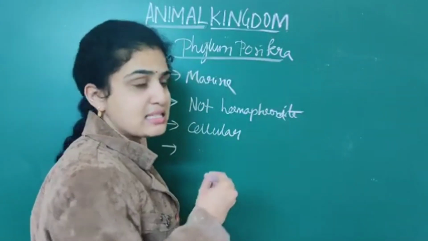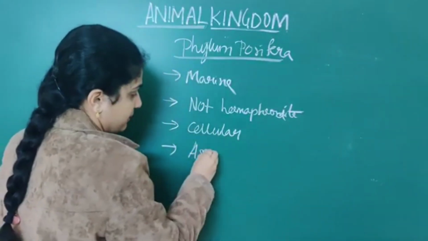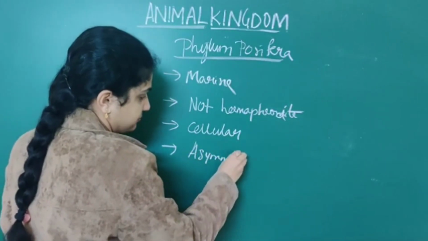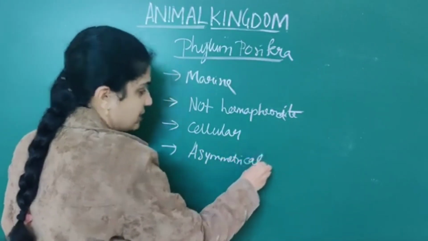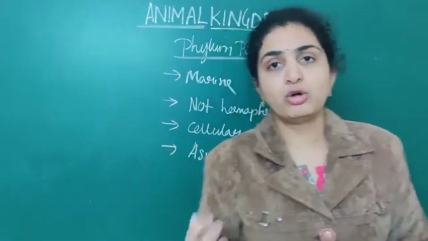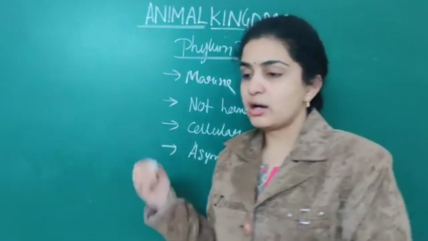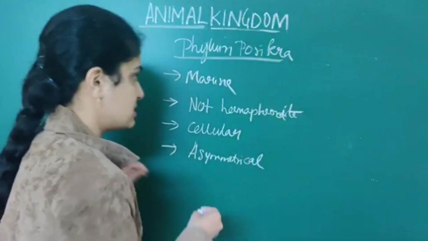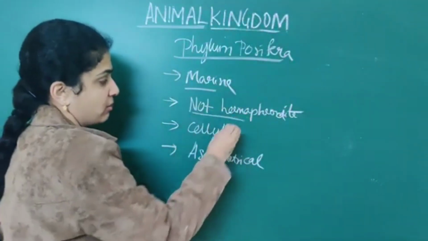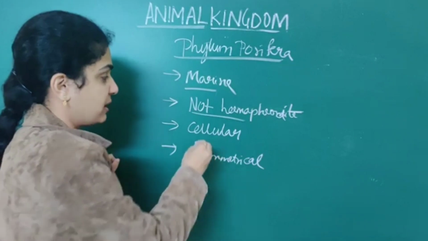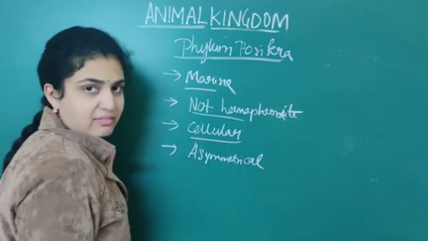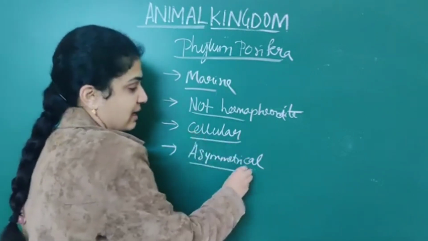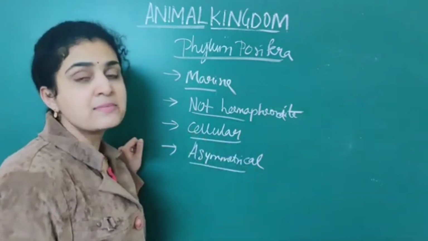As well as they are asymmetrical animals. Asymmetrical. That is, if they get divided, they cannot be divided into 2 equal halves. So they are called as asymmetrical animals. Marine, not hermaphrodite, that is, sexes are separate, as well as cellular level of organization, and they are asymmetrical animals.